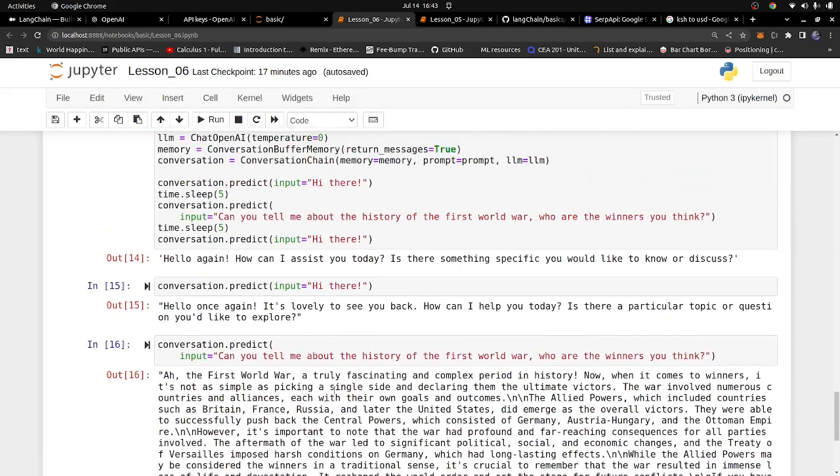So if you're building a chatbot, don't build a chatbot without a memory. That would be the most boring chatbot in the world because it won't remember any of the previous conversations. You need to keep track of the previous conversations, and that's how you go about it, by using a memory.